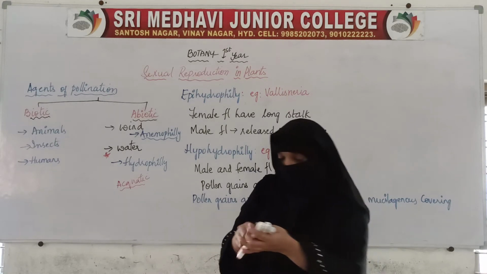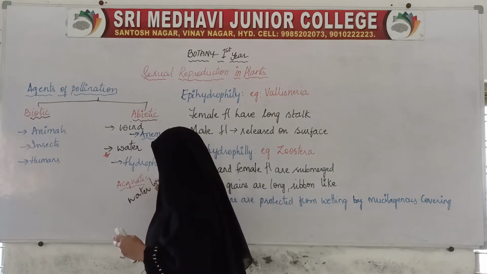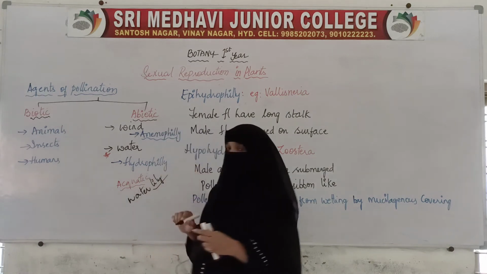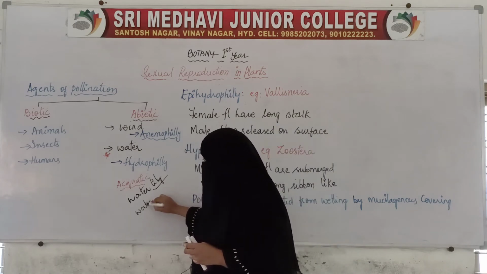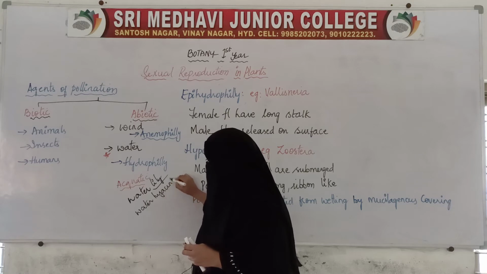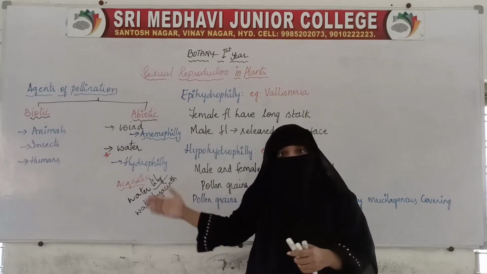like water lily, an example is water lily. It grows in water. Then water hyacinth. These two are the common examples. They grow in water.